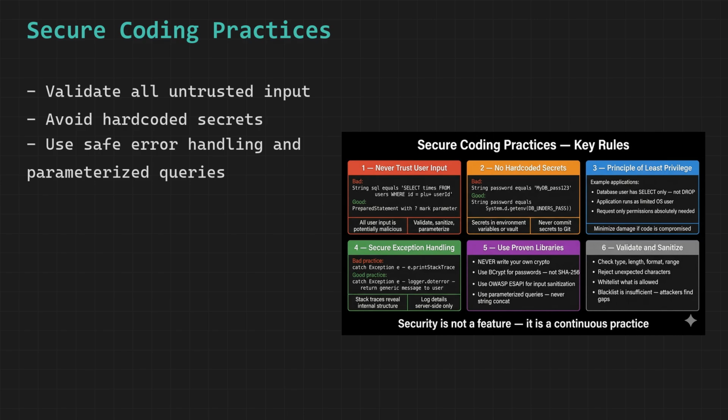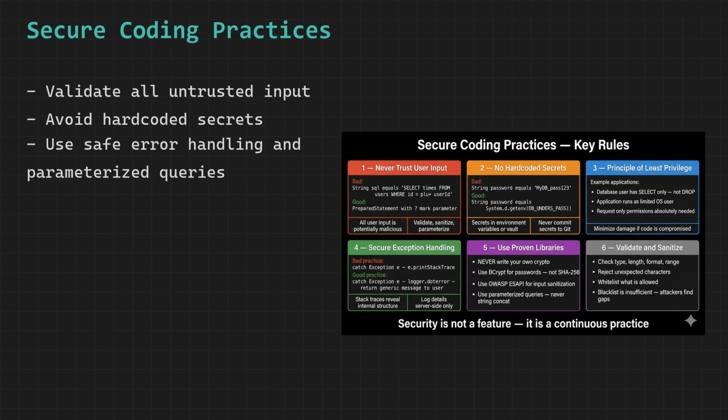Hard-coded secrets are a silent catastrophe waiting to happen. Developers paste database passwords, API keys, and encryption keys directly into source code. That code gets committed to Git. Git history is permanent. Even if the secret is removed in a later commit, it remains visible in the history.